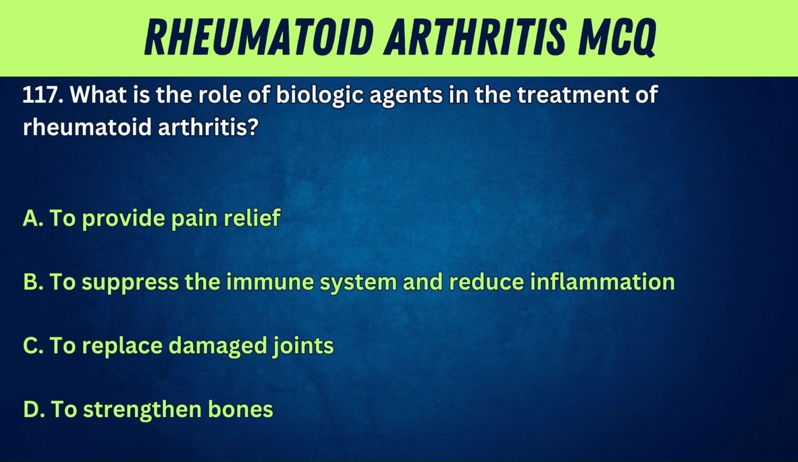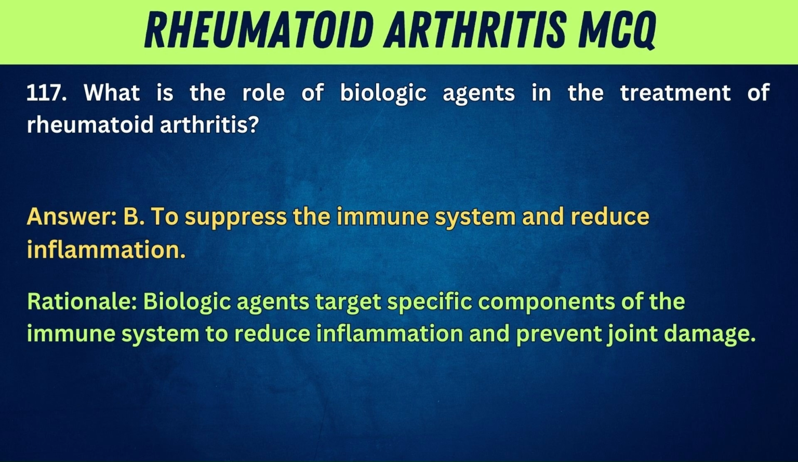117. What is the role of biologic agents in the treatment of rheumatoid arthritis? A. To provide pain relief. B. To suppress the immune system and reduce inflammation. C. To replace damaged joints. D. Hair loss. Answer: B. To suppress the immune system and reduce inflammation. Rationale: Biologic agents target specific components of the immune system to reduce inflammation and prevent joint damage.